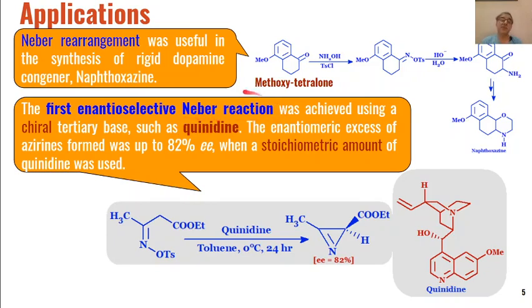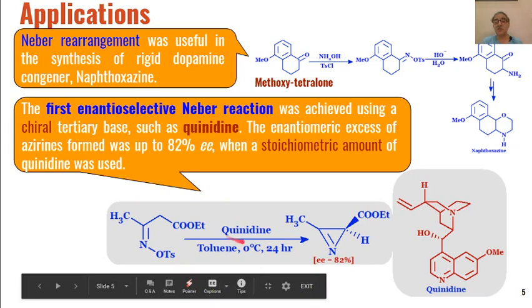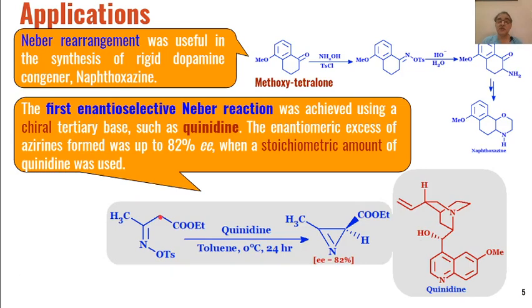The first example of enantioselective Neber rearrangement was achieved when a tertiary base, quinidine, was used as the catalyst for this type of transformation. Quinidine is a naturally occurring alkaloid, and when this is used as a tertiary base, then again the Neber rearrangement takes place.